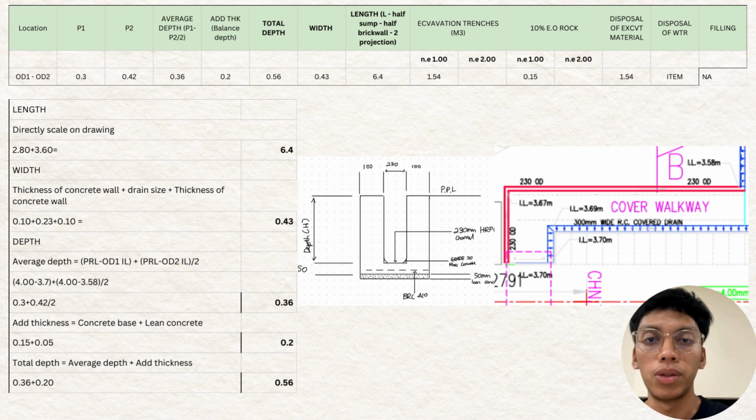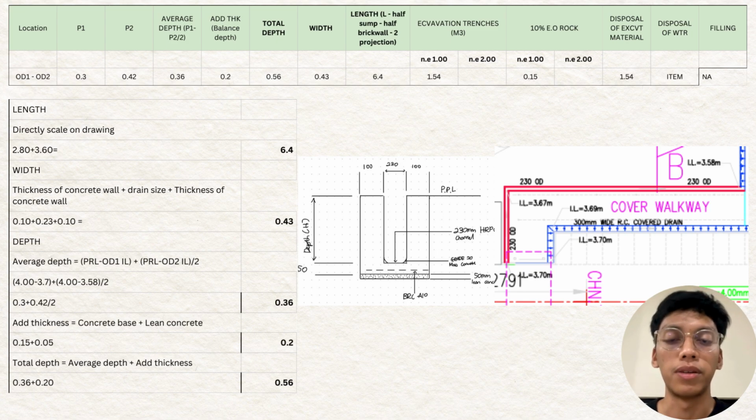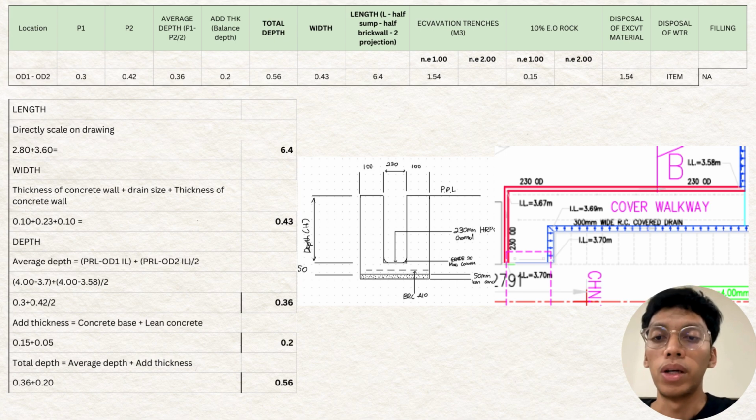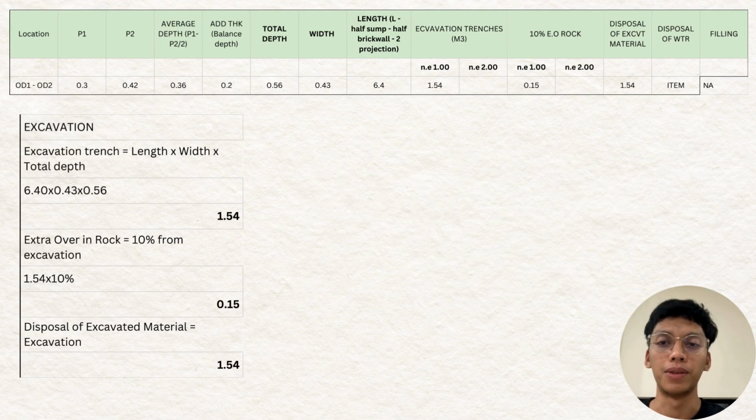To get the total depth, we need to add the thickness, since the average depth only covers the height of the concrete wall. So we need to add another thickness, which is from the concrete base plus lean concrete. The thickness for the concrete base and lean concrete is 0.15 and 0.05. So we get 0.2 for the thickness, and we total up the average and the thickness to get the total depth of 0.56.